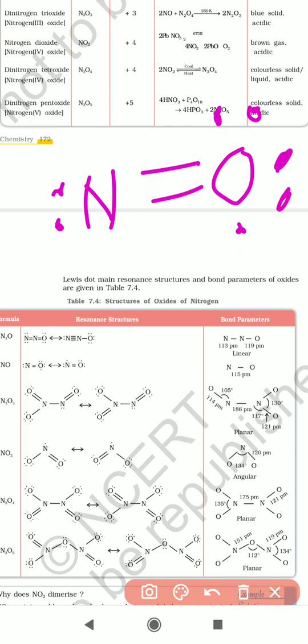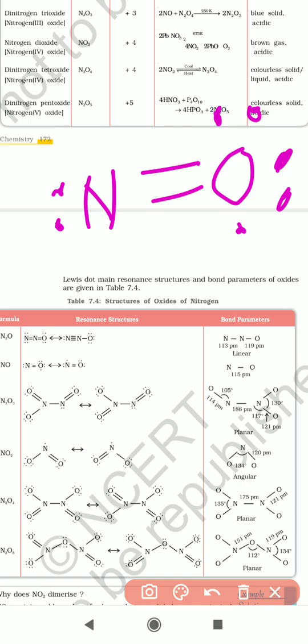So this NO molecule also participates in resonance structures. Here the nitrogen atom has 4 plus 2, totally 6 electrons. The oxygen atom has 5 plus 4, 9 electrons.